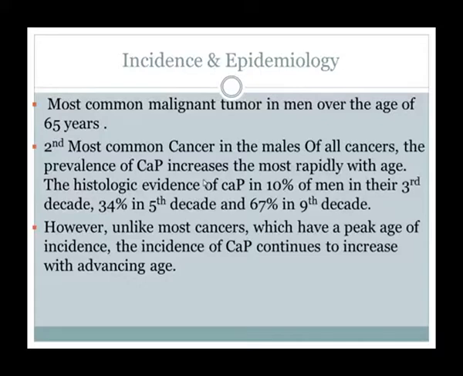This histologic evidence comes from the autopsies of different patients. When the patient died and was autopsied, they saw that in the third decade the chance of CA prostate is only 10%. In the fifth decade it increases up to 34%. In the ninth decade 67% of men are involved in CA prostate. However, unlike most cancers which have a peak age of incidence, the incidence of CA prostate continues to increase with advancing age.